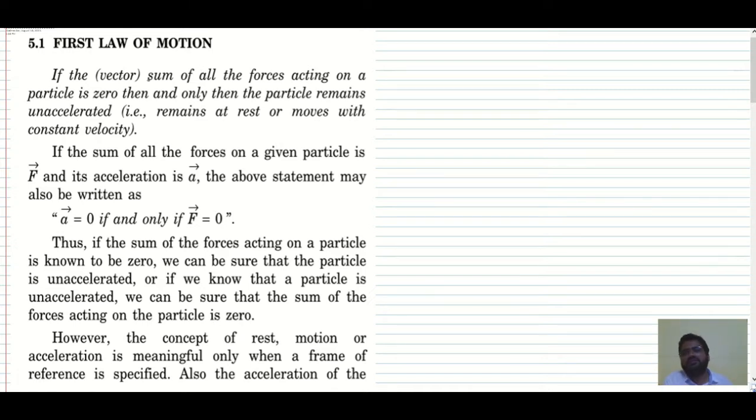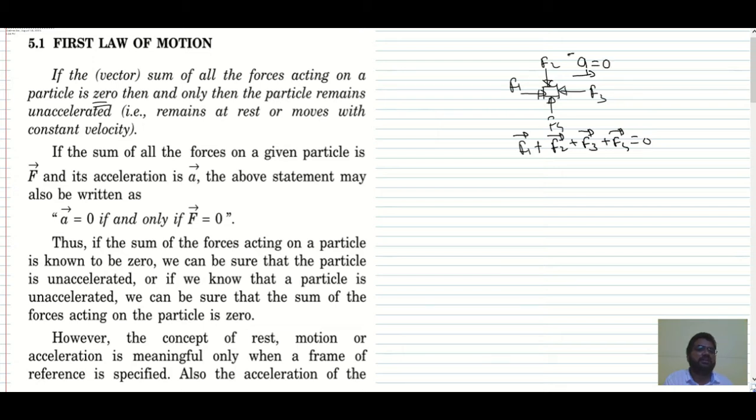If the vector sum of all the forces acting on a particle is 0, so if you consider a particle with forces F1, F2, F3, F4, then F1 plus F2 plus F3, added vectorially, plus F4 must be equal to 0. Then and only then the particle remains unaccelerated, meaning the acceleration of the particle is 0 meter per second squared.